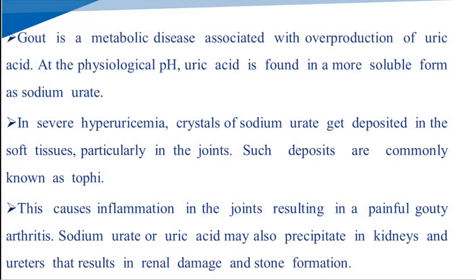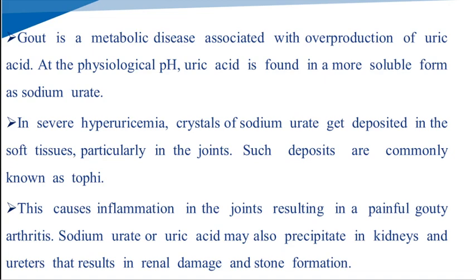Gout is a metabolic disease associated with the overproduction of uric acid in the body. At the physiological pH, that means our pH of 7.4, the uric acid is formed in the more soluble form, that is sodium urate. So at the physiological pH of 7.4, uric acid is found in the form of sodium urate, the soluble form of the uric acid.